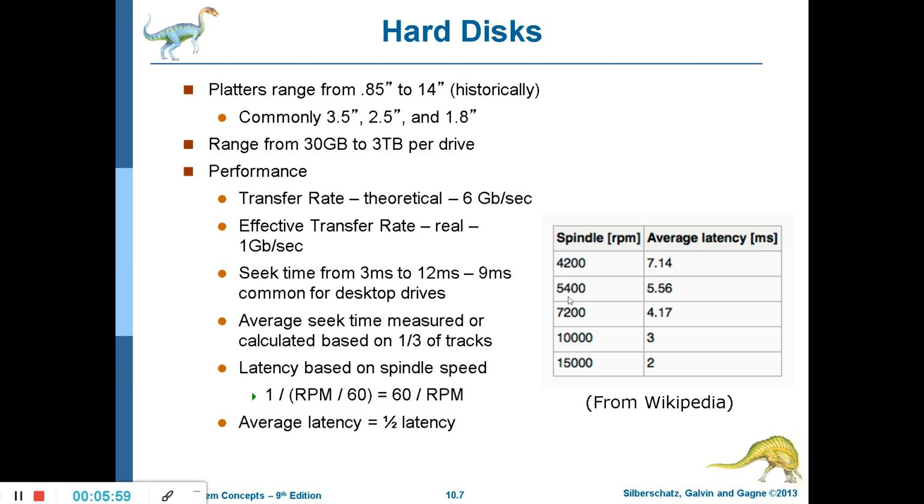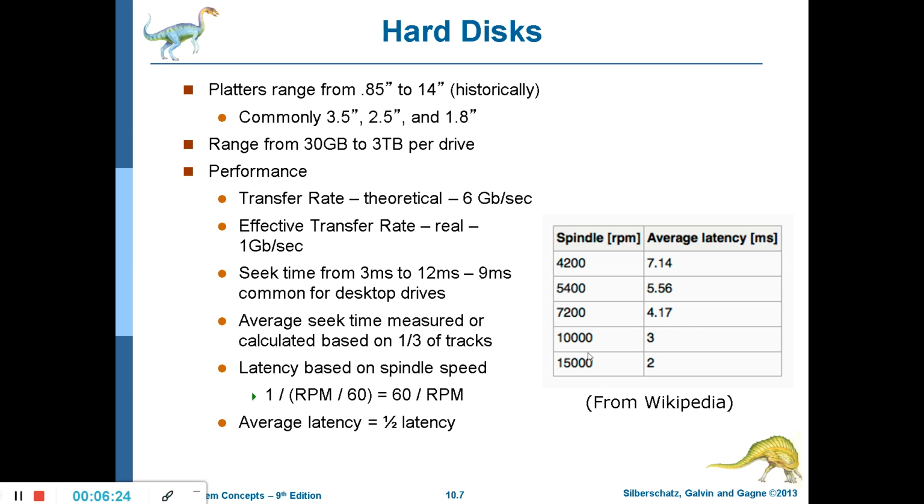If the speed increases to 5400, just try to imagine, per 1 minute the spindle is rotating at that very high speed, then the latency comes down to 5.56. Again the spindle speed increases to 7200, latency becomes 4.17.